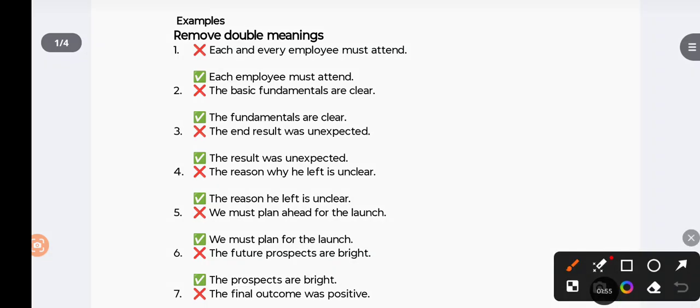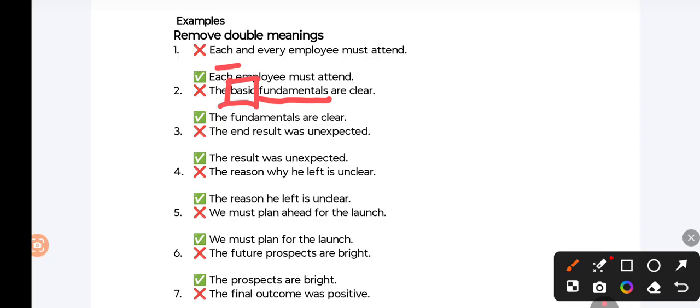Now we'll understand how redundancy shows up with the help of some examples. For the first example, there is this sentence: each and every employee must attend. If you are using colloquial language or speaking, there is no problem. But when you are going for technical writing, because technical writing should be precise, you should avoid unnecessary words. So rather than saying each and every employee must attend, you say each employee must attend. The basic fundamentals are clear. Fundamentals are always basic. So here the word basic is redundant. So rather you say the fundamentals are clear.